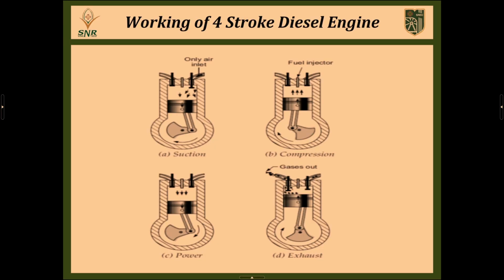So in the first 2 strokes, the crankshaft will complete 1 revolution, 360 degrees, 180 plus 180. The next power stroke and then exhaust stroke, again 2 strokes happen, and during this the crankshaft will complete another revolution of 360. So 360 plus 360, 720 degrees is completed, and that is called 2 revolutions. So 4 strokes happen in 2 revolutions of the crankshaft. That is why it is called a 4 stroke diesel engine.